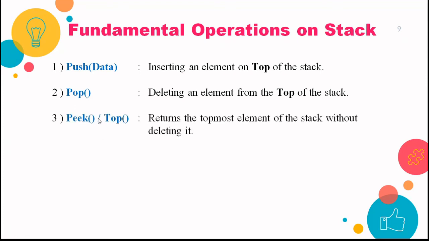Third operation is peek, or you can also call this top, right? It returns the topmost element of the stack without deleting it. So please understand this point. In case of push, you are adding some element into the stack, so the pointer is getting increased. In pop, the element is being deleted, and again your top pointer is getting decremented. In both these cases the data is being added or deleted. But in the peek or top operation, it will simply give the location where the last element is placed. It is pointing to the topmost element, but it is not going to delete the element. It will simply tell the location of the element.